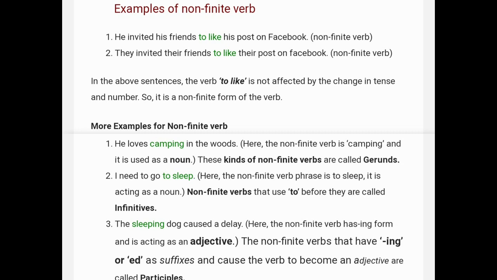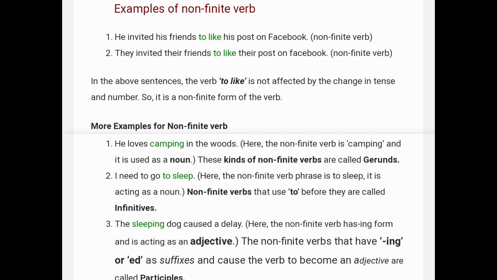He loves camping in the woods. Here the non-finite verb is camping and it is used as a noun. These kinds of non-finite verbs are called gerunds. So gerunds are basically nouns that are formed by adding -ing to the verb, but that word is not acting as a verb in the sentence. That verb is acting as a noun in the sentence and it is called a gerund.